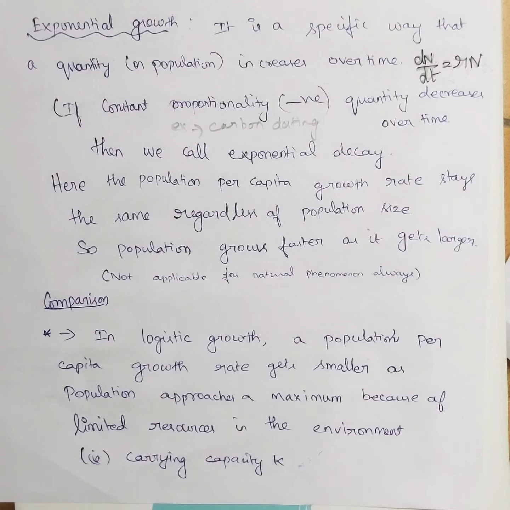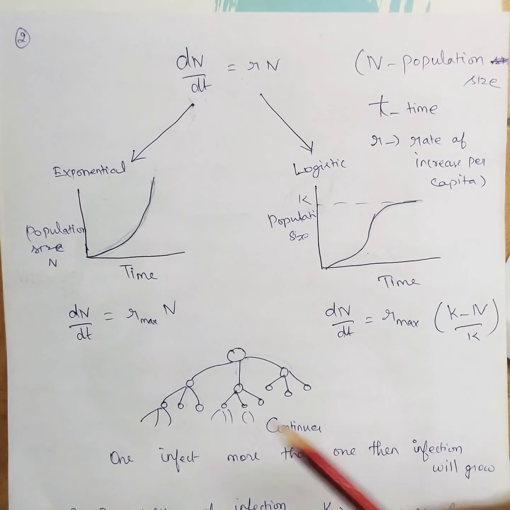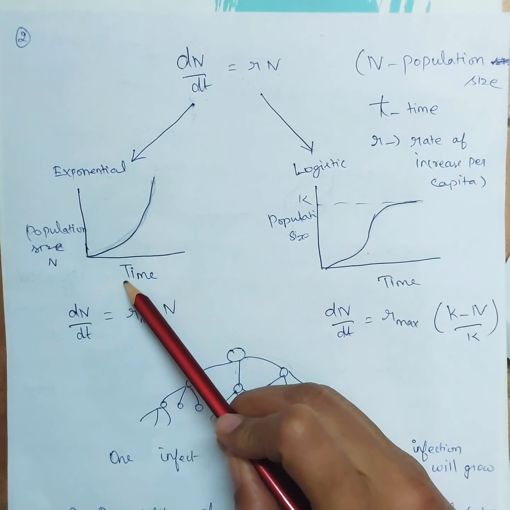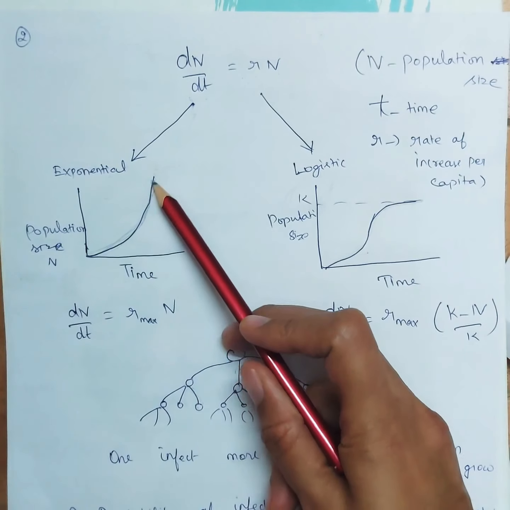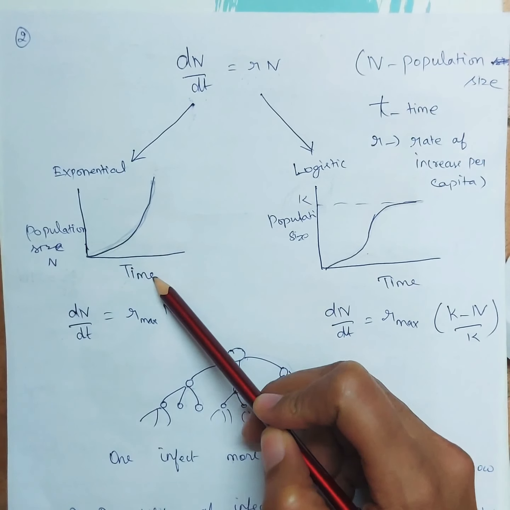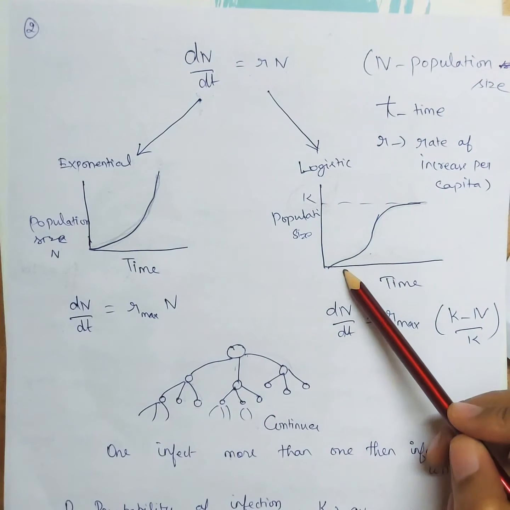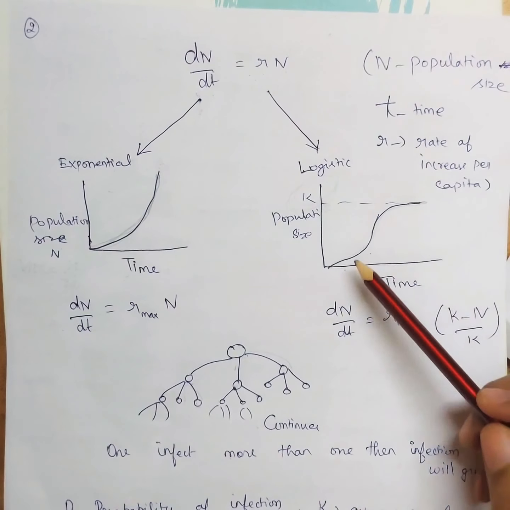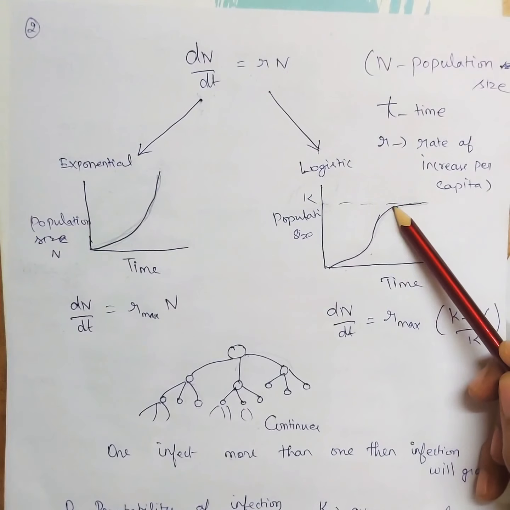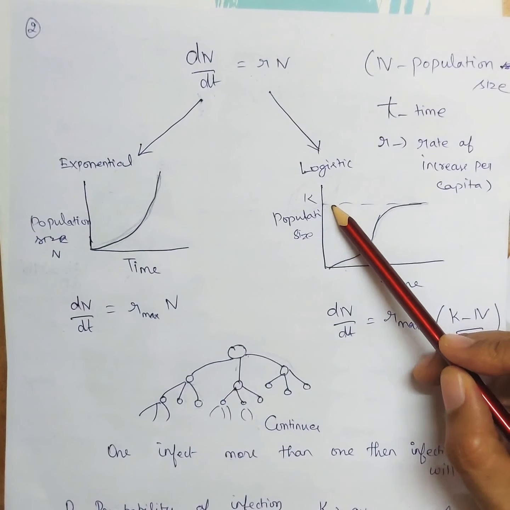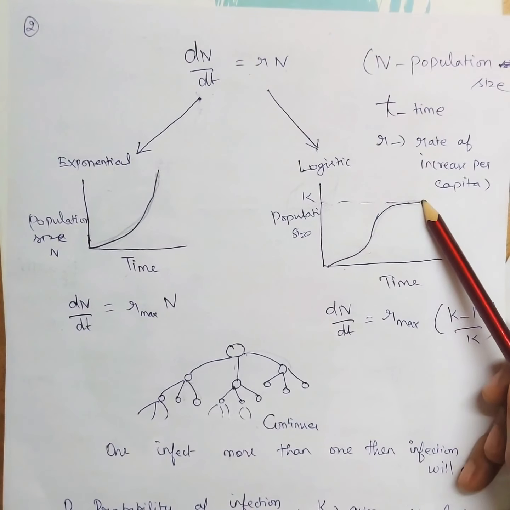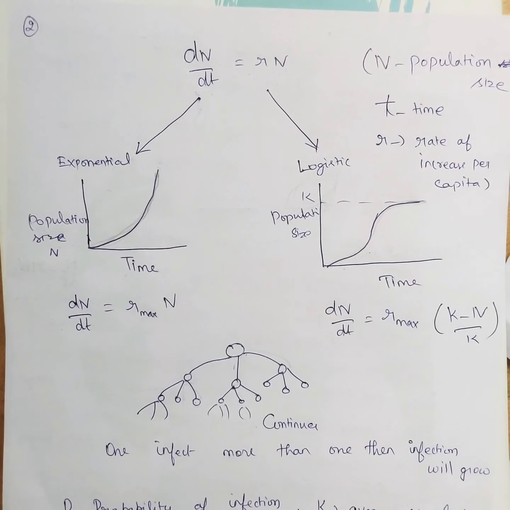If you see this graphically, this is the graph of the exponential curve. It keeps on growing. X-axis is the time and y-axis is the population size. Whereas in logistic growth, the solution is slightly different. It keeps on growing, but once it reaches this capacity K, either it's going to sustain or it may decrease.